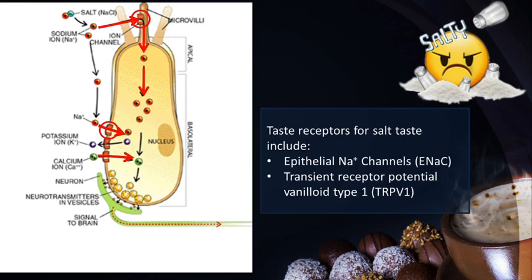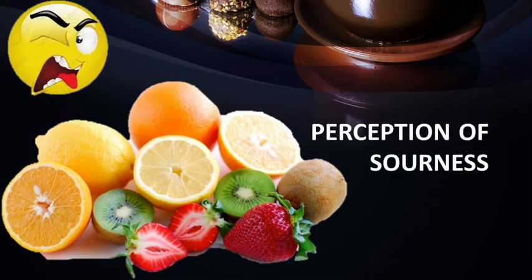The depolarization of taste receptor cells causes the vesicles containing neurotransmitters to fuse with the plasma membrane. That process is called exocytosis, and this causes the release of neurotransmitters into the extracellular space. This causes the afferent gustatory nerve fibers to fire action potentials which are then carried to the brain as taste information. Now let us see the mechanism of perception of sour taste.